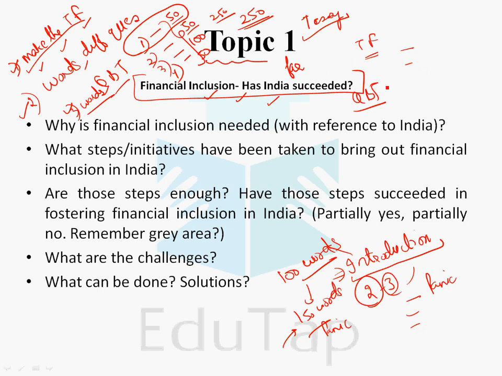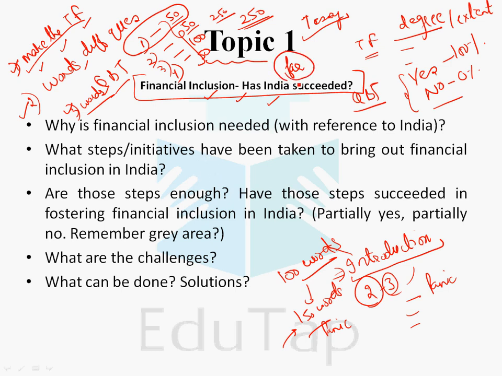See, the answer to such questions cannot be a pure yes or a pure no. That yes, 100% India has succeeded in financial inclusion, and no, 0% India has not succeeded at all in fostering financial inclusion. This cannot be the case. So it can only be talked in terms of the degree or the extent to which financial inclusion has been achieved in India. So partially yes, partially no. So your essay should reflect how far India has succeeded.